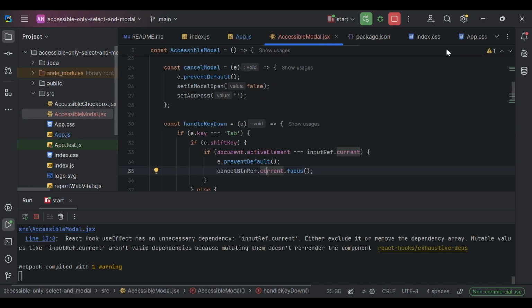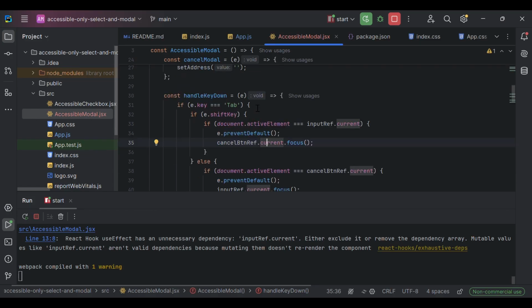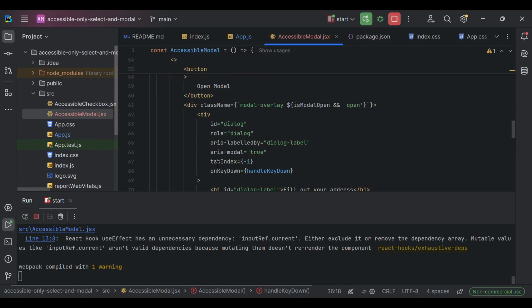So I went to test it, and not everything worked as it should, and I spent some time debugging why. I eventually found out that I made a typo, and else should have belonged to the if checking that it is a shift key, but I made a mistake and wrote it here, so that's why it didn't work as it should have. But now it works properly. Let's see what we have.